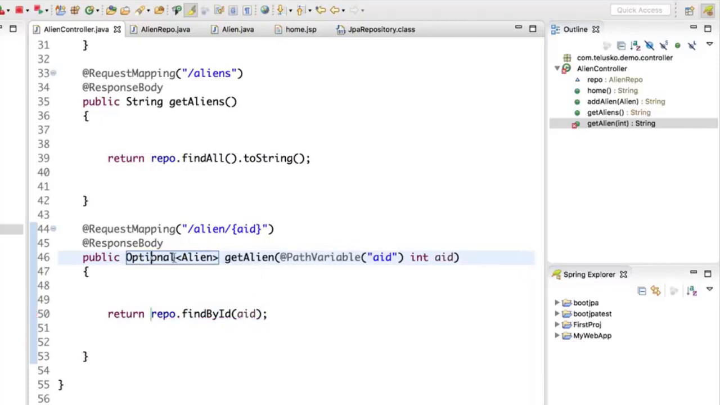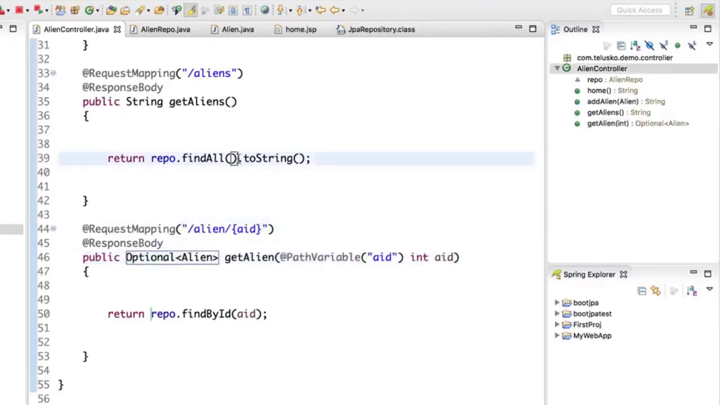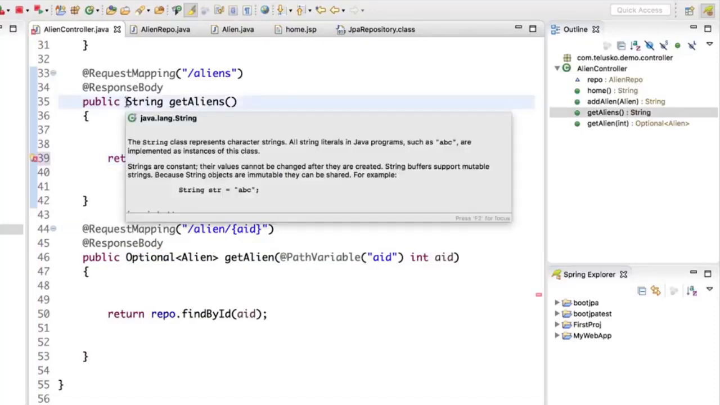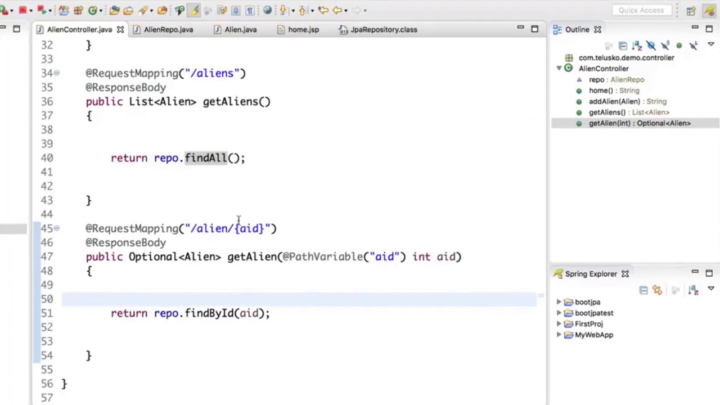Now when you say Optional Alien, if you have not gone through the Java 8 videos, that's fine. It simply returns an Alien object, but in case you don't have the data, it will return optional data. Here again we will remove toString. So we'll say findAll, but here we'll not keep it as String. We will keep it as Alien, list of Aliens. So once we have this code here, let's relaunch the application and go back to the browser.